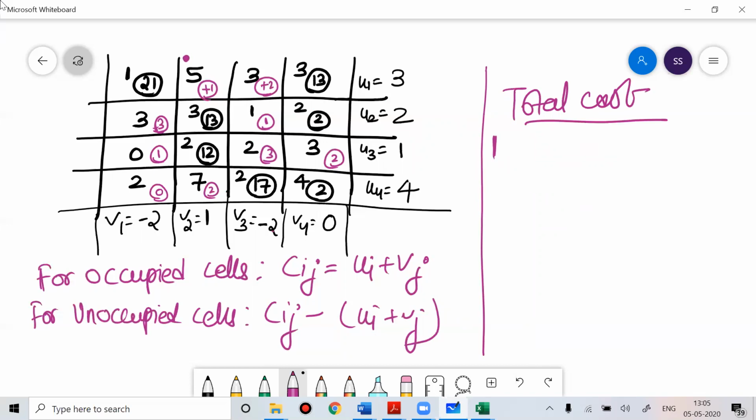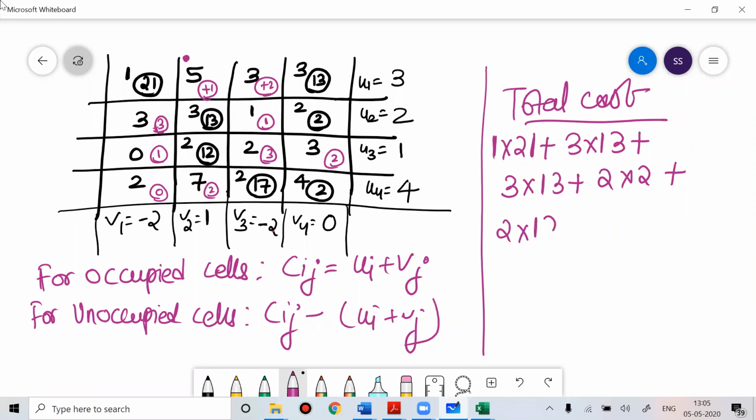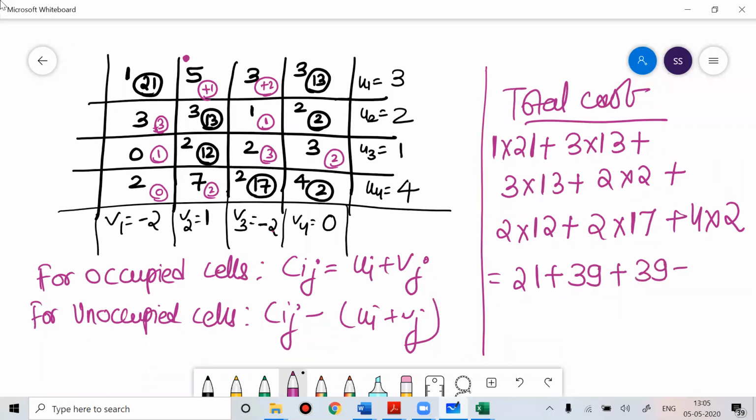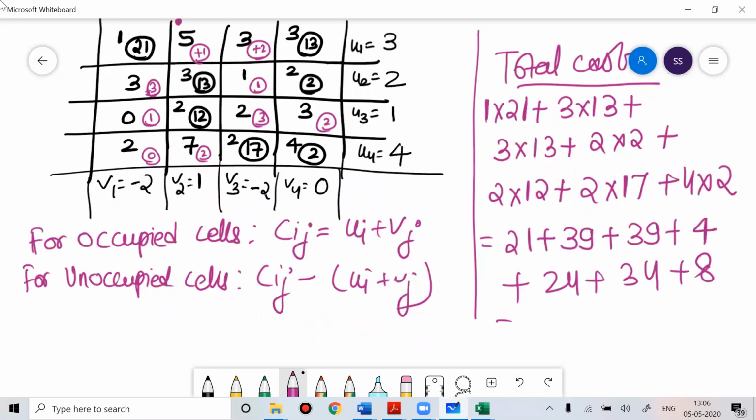Total cost is 1 into 21 plus 3 into 13 plus 3 into 13 plus 2 into 2 plus 2 into 12 plus 2 into 17 plus 4 into 2. So this is 21 plus 39 plus 39 plus 4 plus 24 plus 34 plus 8. Now do the sum of this.